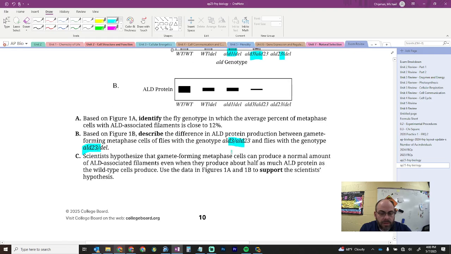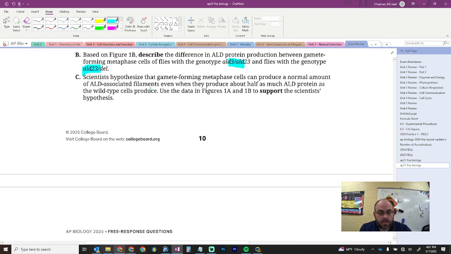Well, now, whatever. Gamete-forming metaphase cells can produce a normal amount of ALD, even when they produce about half as much ALD protein as wild type. Use the data to support the scientists' hypothesis. So I wrote this down. This one was a little more tricksy for me.